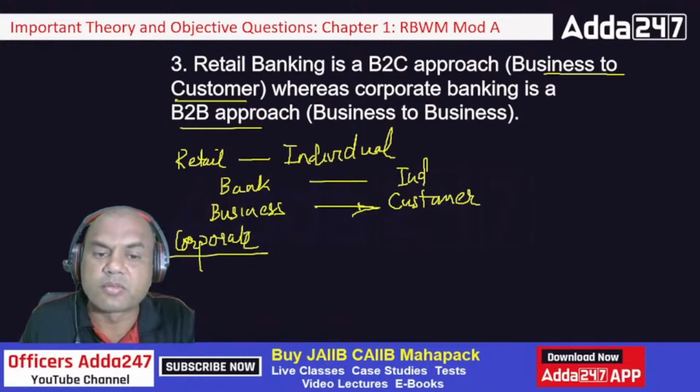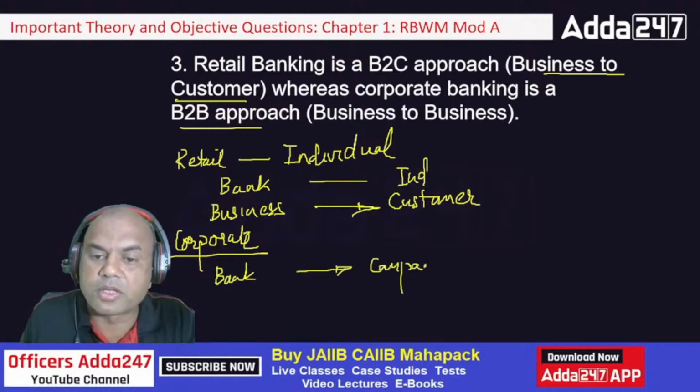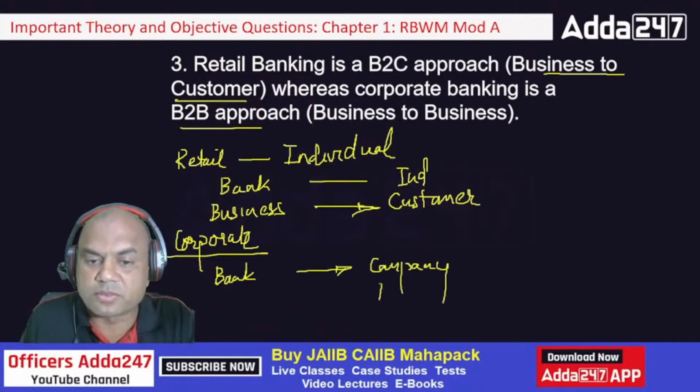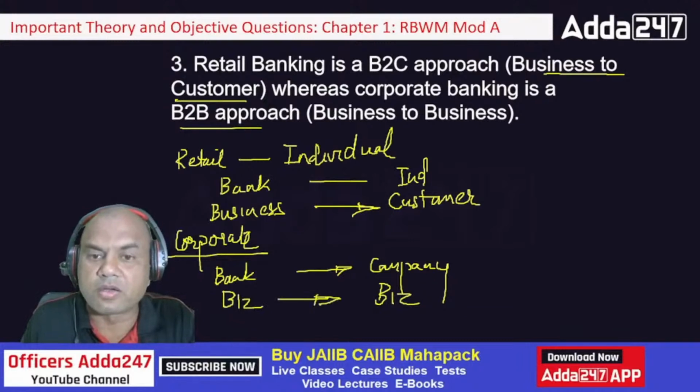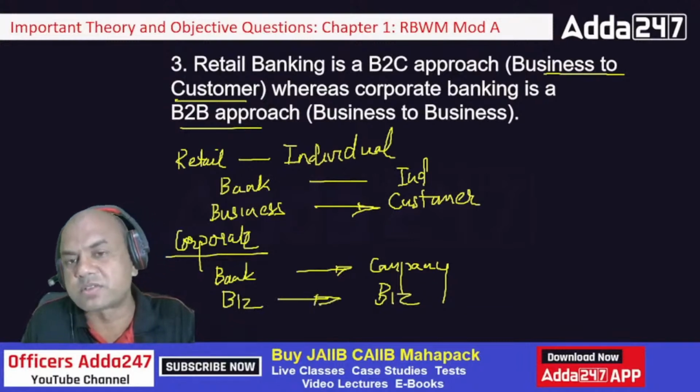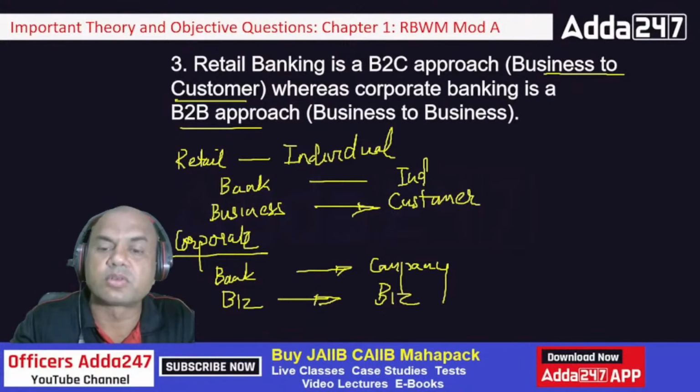It is business, bank to company. Company, right? So this is also business. I'll just write a short form, business, and this is also business. So it is B2B, business to business, whereas in retail banking, it is B2C, business to customers.